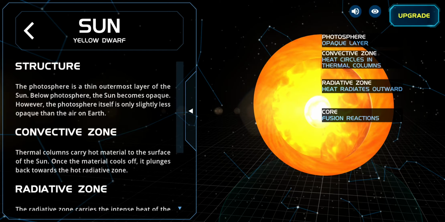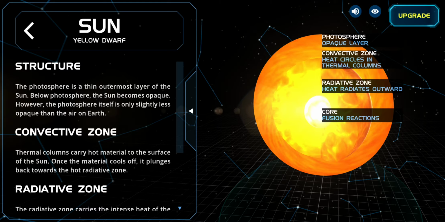Structure. The photosphere is the thin outermost layer of the sun. Below the photosphere, the sun becomes opaque. However, the photosphere itself is only slightly less dense than air on Earth. Convective zone: thermal columns carry hot material to the surface of the sun.